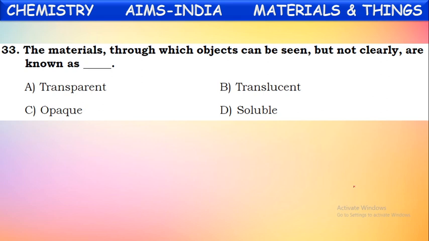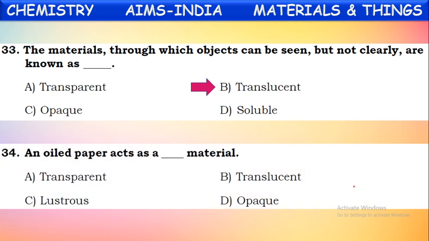Next question. The materials through which objects can be seen but not clearly are known as what? They are called translucent materials. The materials through which we can see but not much clear are called translucent materials. The materials through which we can see clearly are called transparent materials.